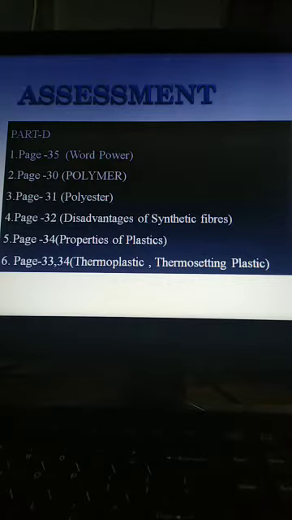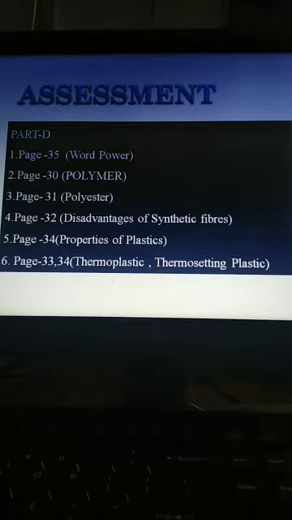Next question, what is polymerization? It is given in page number 30 under the heading polymer. Third paragraph, the process of combining small monomers to form a polymer is called polymerization. Then you should skip next sentence. Then you should mark, for example, cotton, a natural fiber, is formed of cellulose which is made up of long chains of glucose molecules.